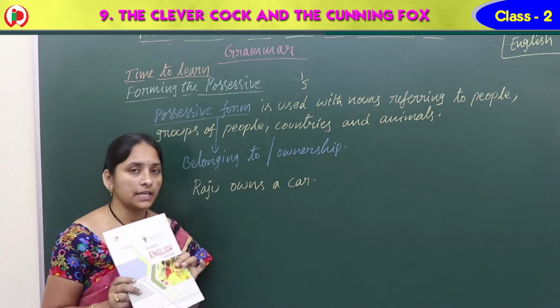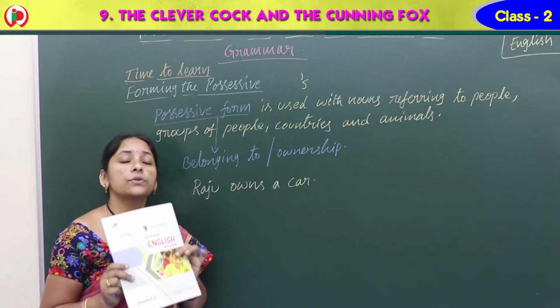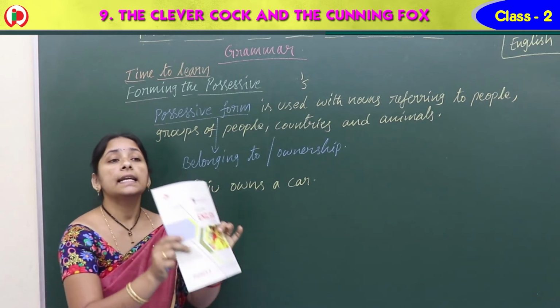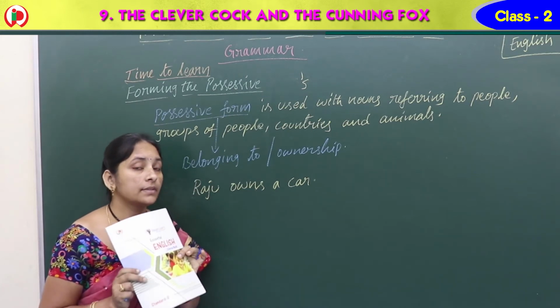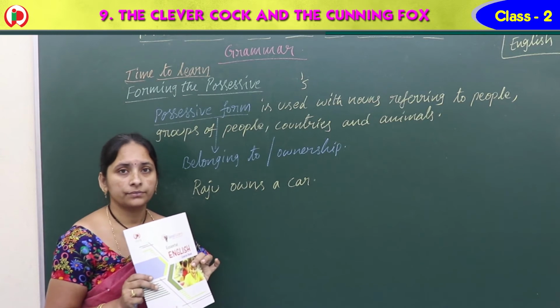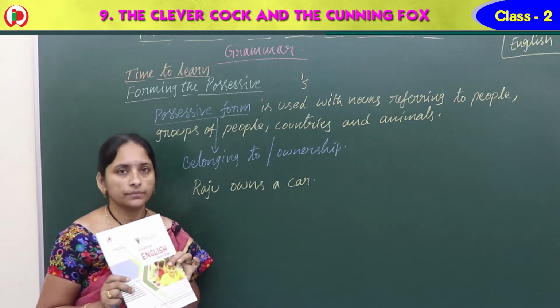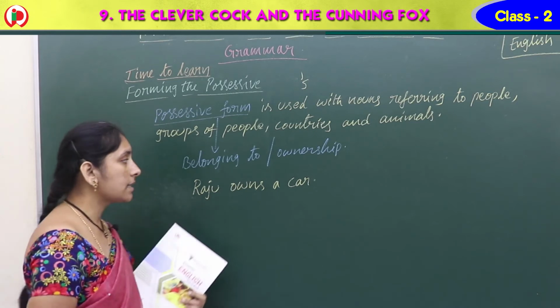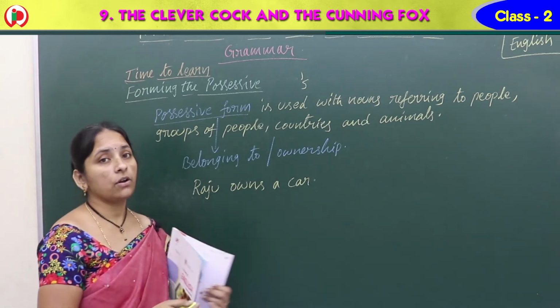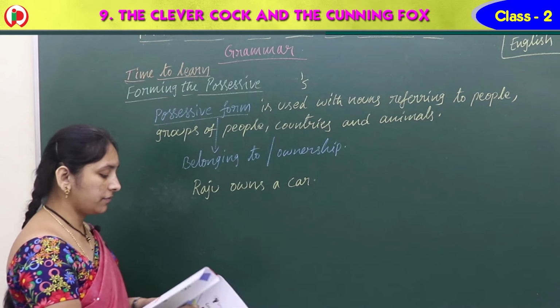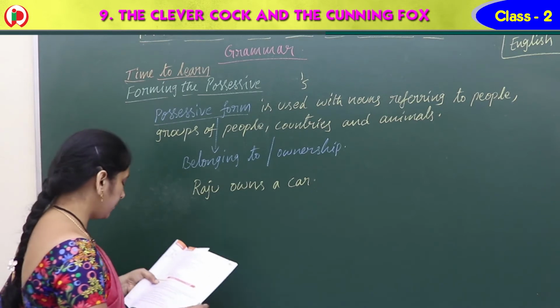Your apostrophe is there. So this book is Geeta's. This is Geeta's book. This is Ramu's book. So Geeta's, Ramu's means apostrophe s, not only s, we should write the apostrophe with it.